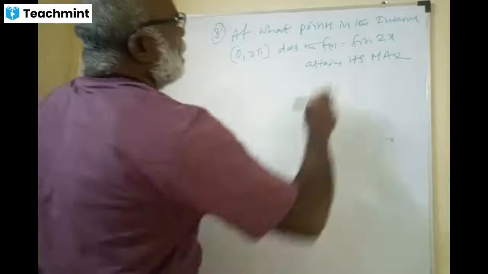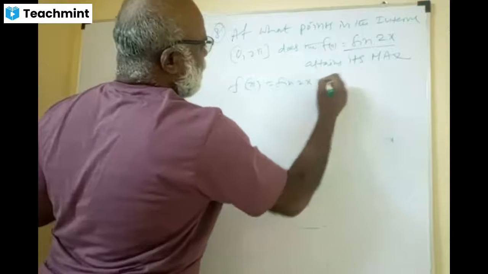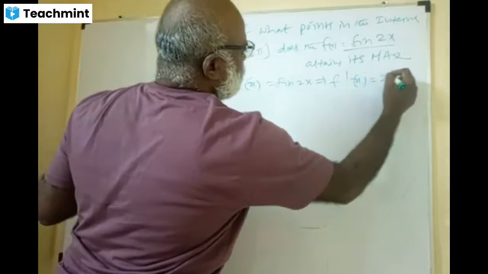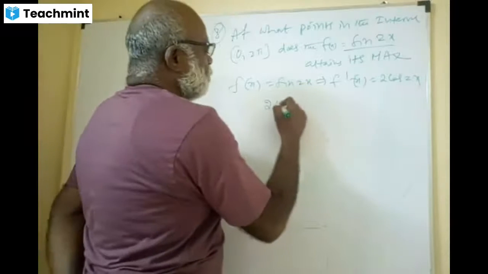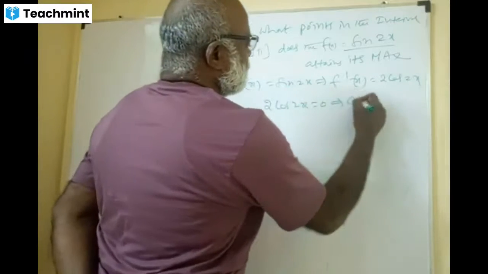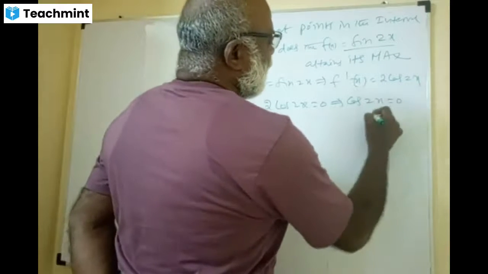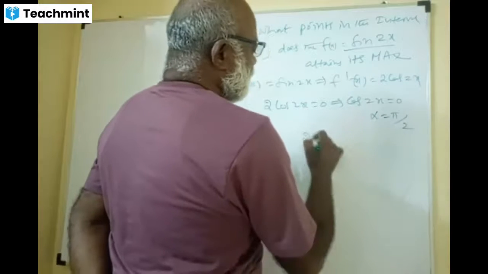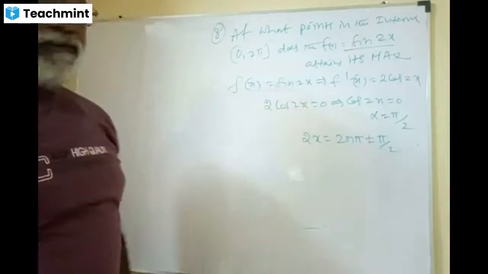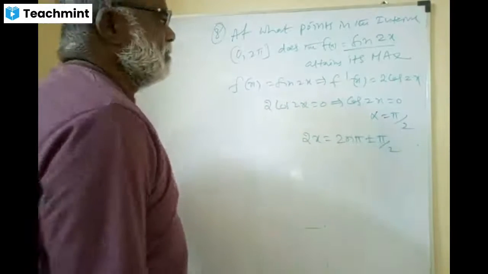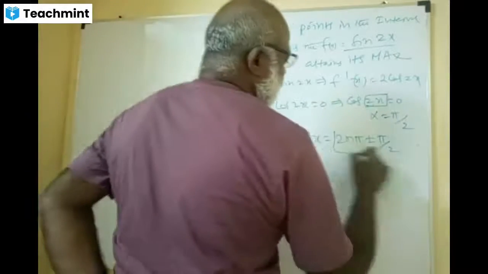Friends, at what points does the function f of x equal to sine 2x attain its maximum? Which implies f dash x equal to 2 cos 2x. This is trigonometric equations, 11th standard. So equate 2 cos 2x equal to 0, which implies cos 2x equal to 0. So alpha is pi by 2, correct? And general solution is 2x equal to 2n pi plus or minus pi by 2. Yes or no? For cos, our variable is 2x, okay? Generally, general solution is this one, okay?